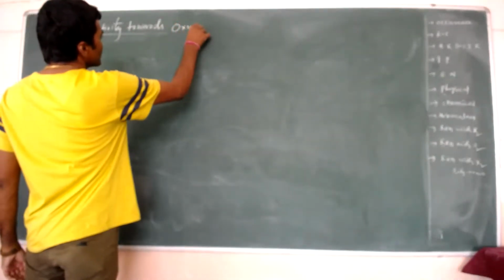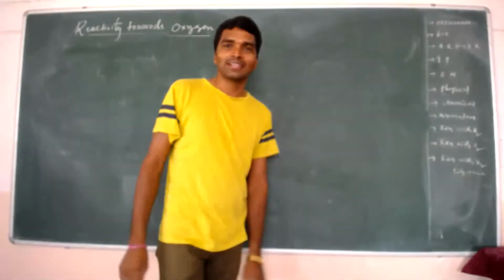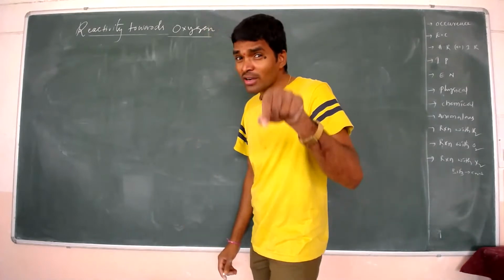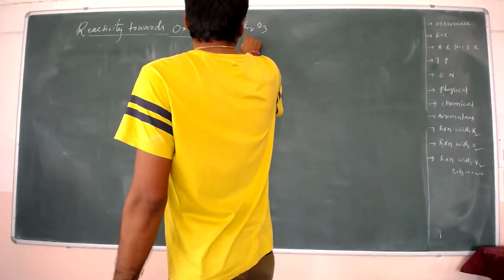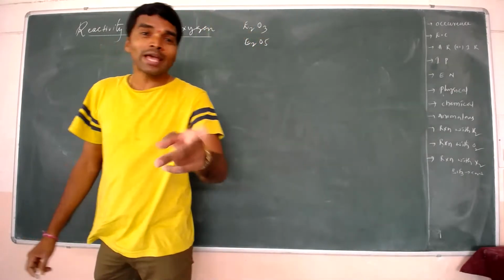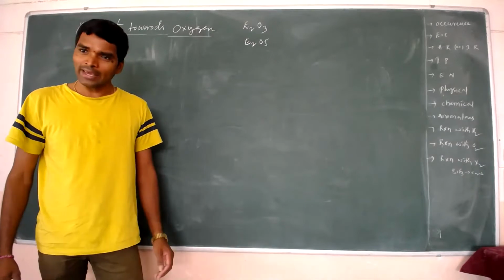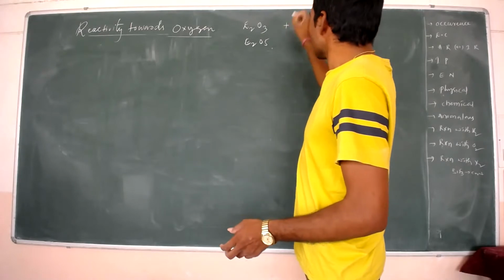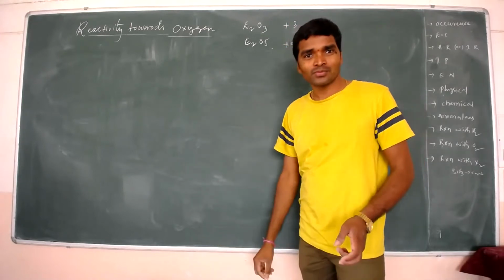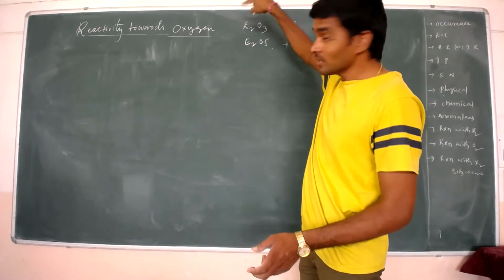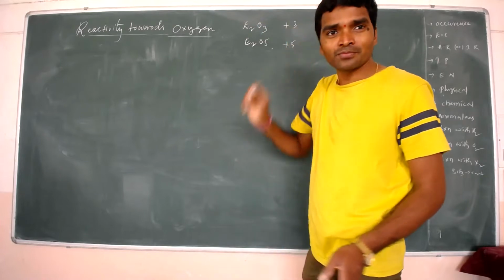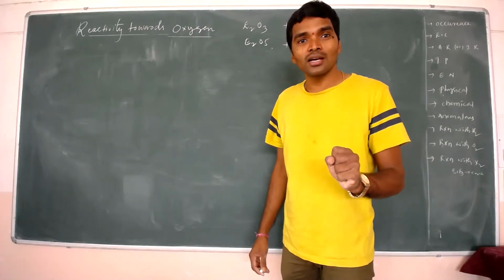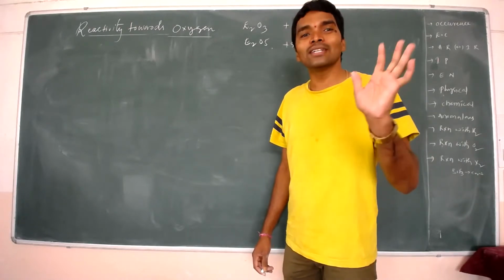Fifth group elements react with oxygen to form two types of oxides: E2O3 and E2O5. In E2O3 the central atom oxidation state is +3, and in E2O5 it is +5. The form with the higher oxidation state has more covalent character.